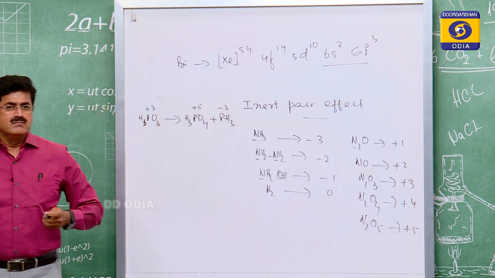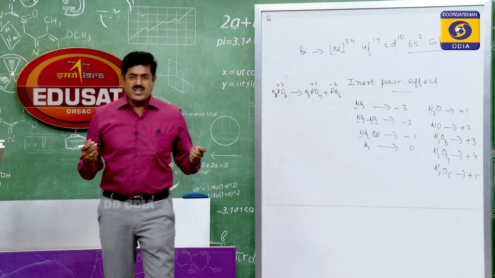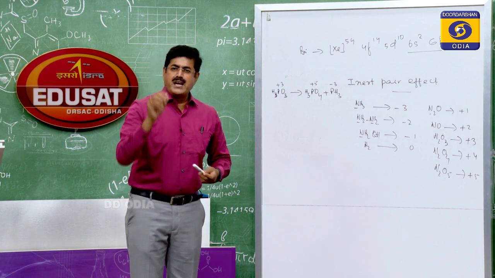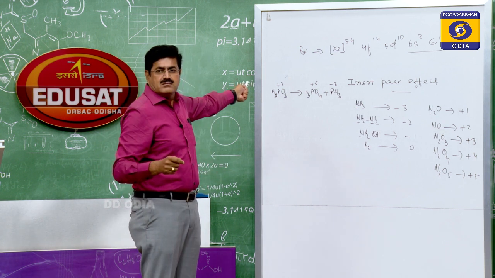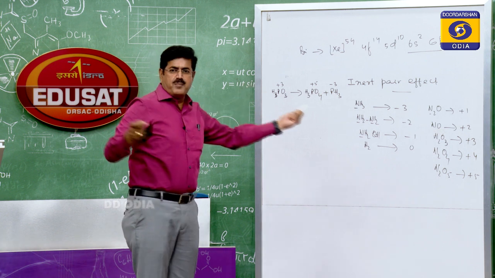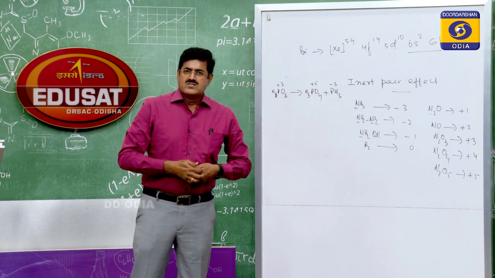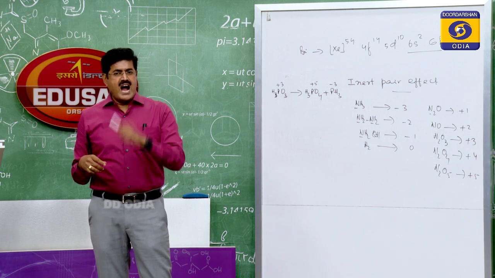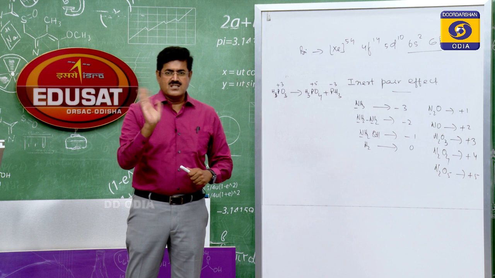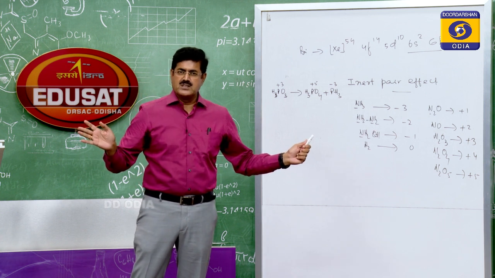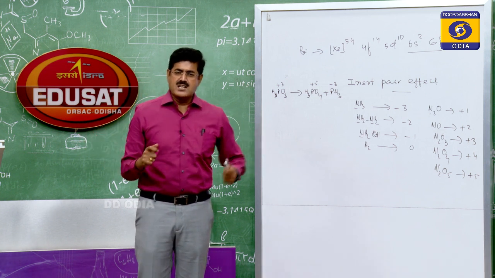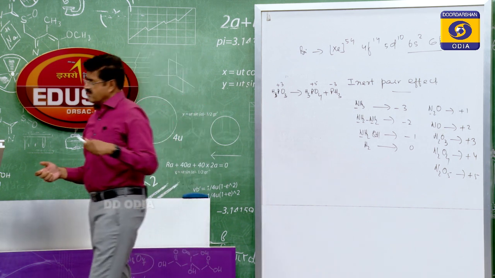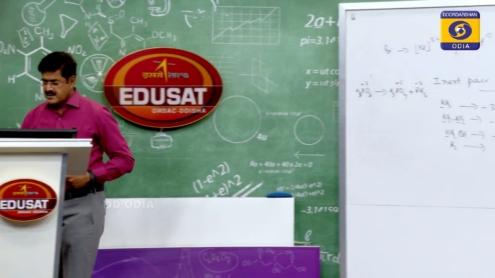Already mentioned that phosphorus in intermediate oxidation states disproportionates into +5 and -3, in acid medium as well as in alkaline medium. But in case of arsenic, antimony and bismuth, the +3 oxidation state is highly stable towards disproportionation. No disproportionation for arsenic, antimony and bismuth with +3 oxidation state. This is all about oxidation state.